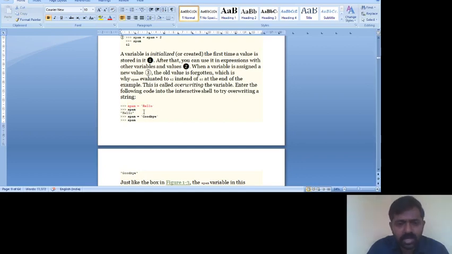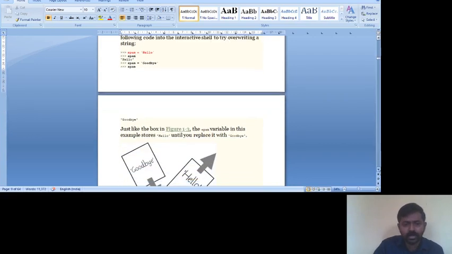Spam is initialized with hello. We are initializing the spam variable with a string. Whenever we type enter after spam, we get hello as the output. In the next example, spam is assigned goodbye. If you type spam and then press enter, we get goodbye.